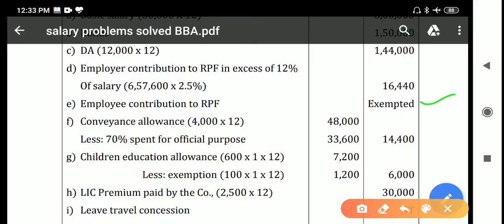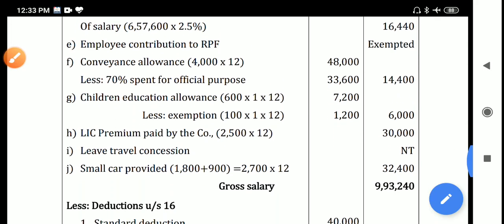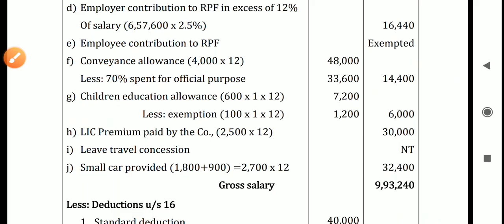Next, conveyance allowance is exempted to the extent of the amount spent for official purpose. Here 4,000 into 12 is the full amount given in the question, that is 48,000. Of that, 70% is spent for official purpose. 70% of 48,000 is 33,600. If you deduct 33,600 from 48,000, you get 14,400 as taxable conveyance allowance. Next is children education allowance.